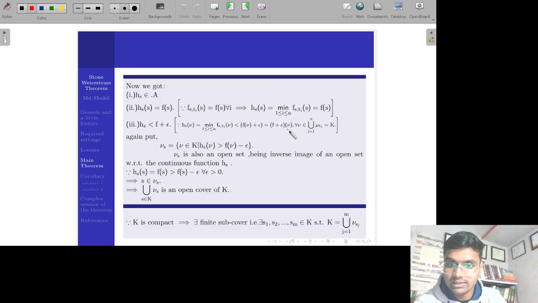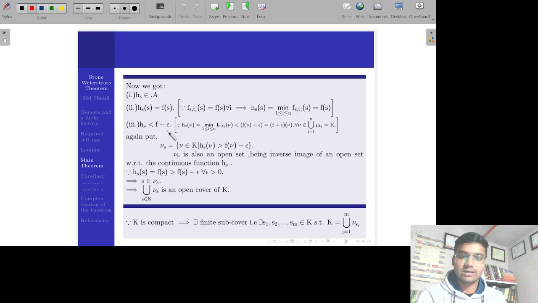So this minimum value of f_{s,ti} at the point v, which is an element of this union of U_{ti}, will be among some of the U_t's. So this value will be strictly less than f of v plus epsilon, and hence h of s will be strictly less than f plus epsilon.